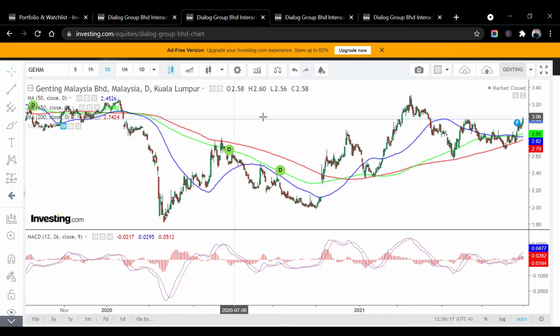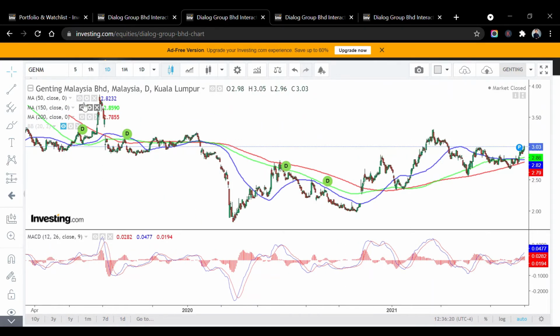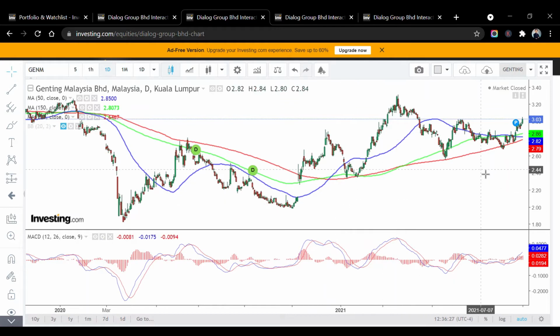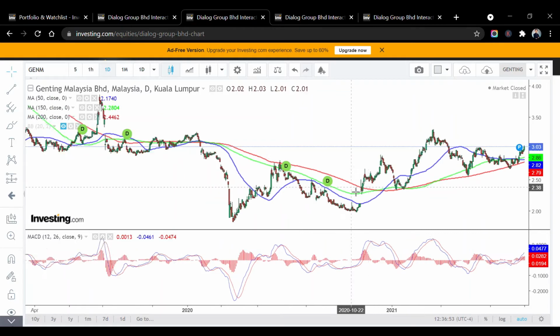Again, I plotted the 50 days moving average, the blue, 150 days moving average, the green, and also the 200 days moving average, the red. You can see quite interesting here. The 50 days moving average is most of the time above, but recently, during mid of August, it cut below the 150 days moving average. But you can still see that the 150 days moving average is above the 200 days moving average since March this year. So definitely there's some reversal trend happening already.